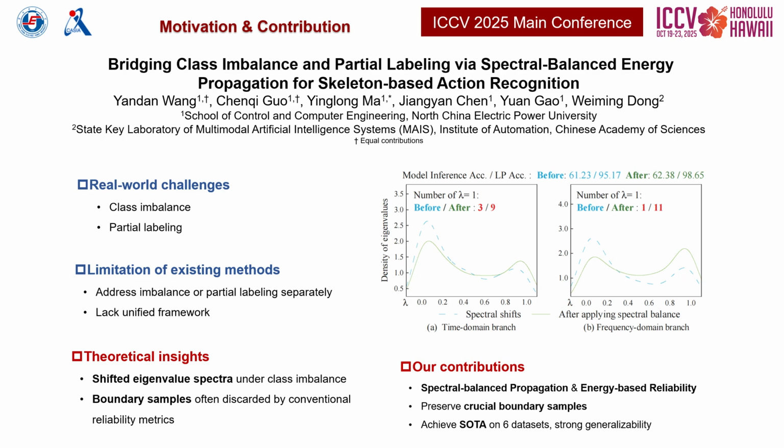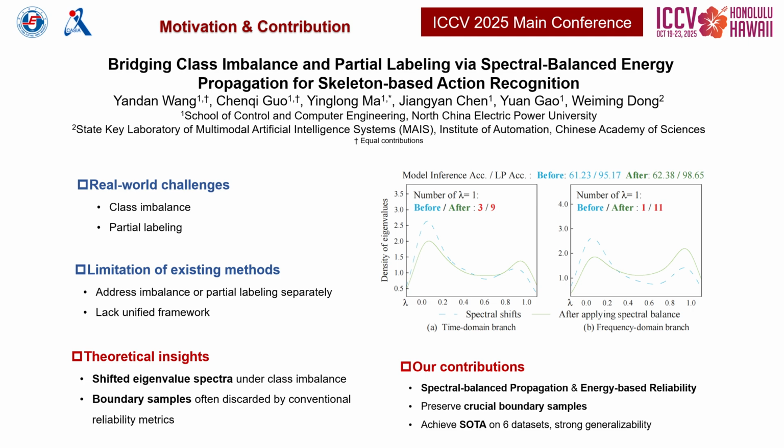In this video, we'll be introducing our latest research on skeleton-based action recognition (SAR), focusing on solving two major challenges that often hinder performance: class imbalance and partial labeling. In real-world skeleton-based action recognition, two major challenges are class imbalance and partial labeling. Most existing works focus on one of them, but rarely consider both together in a unified way.